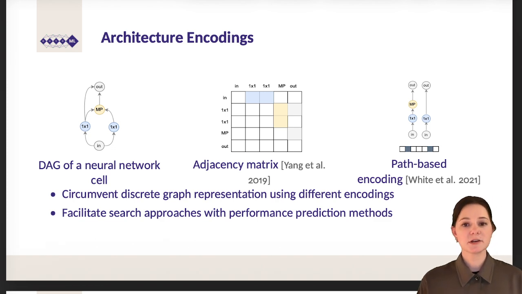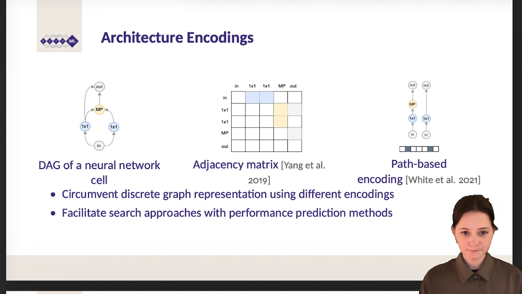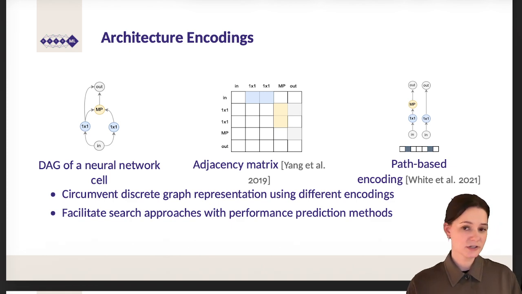This adjacency matrix can then be just flattened into a vector representation and inputted into an MLP or a random forest. So we have a vector representation which we can easily use with any kind of machine learning prediction method. The architecture encodings are based on the fact that we want to circumvent the discrete graph representations using different kinds of encoding, allowing different search approaches with performance prediction methods.